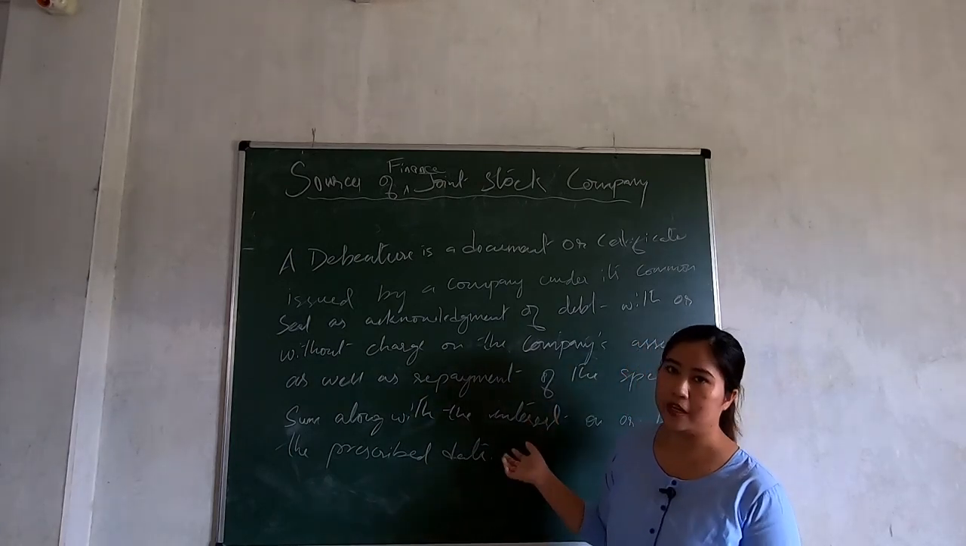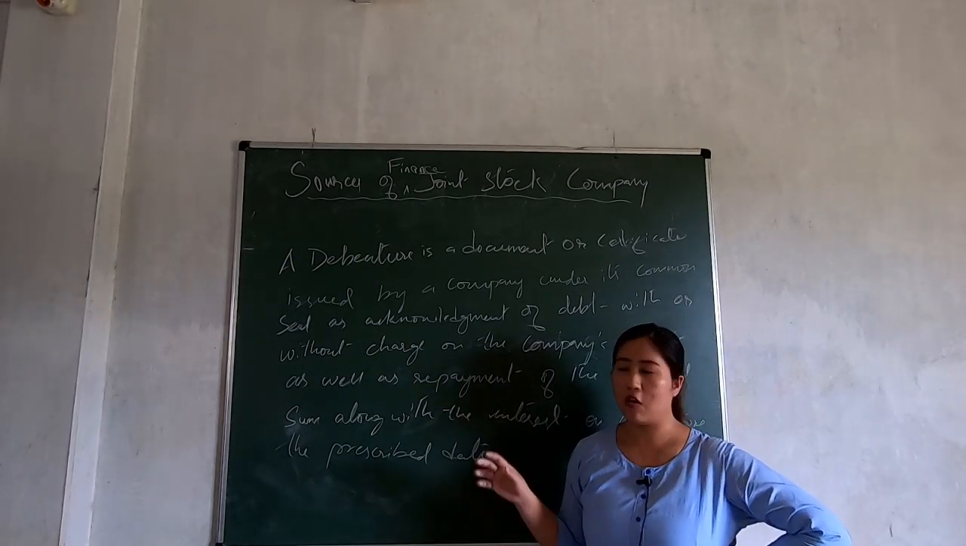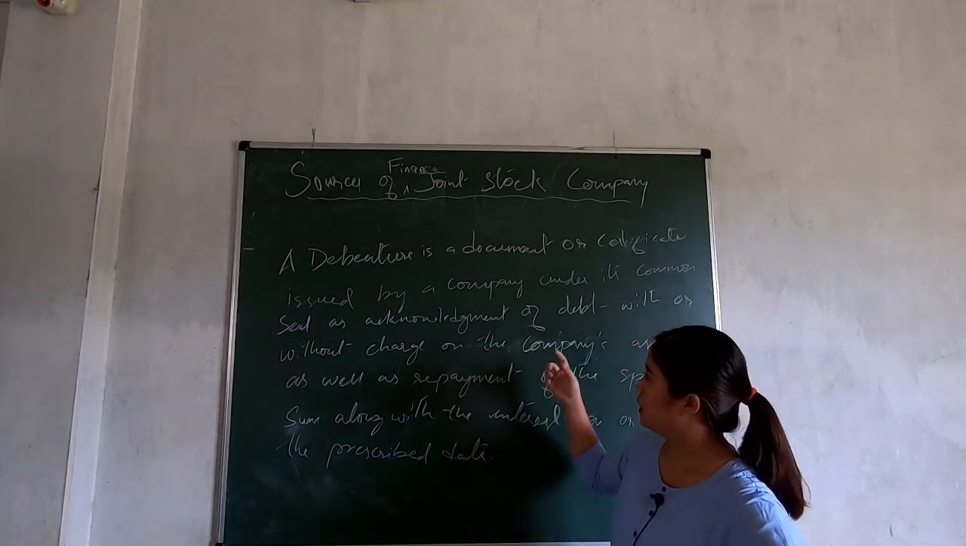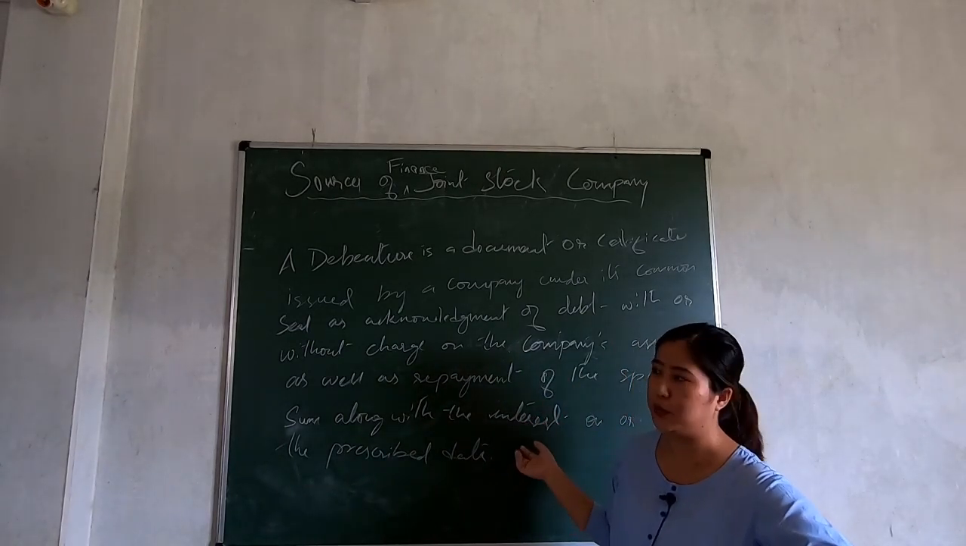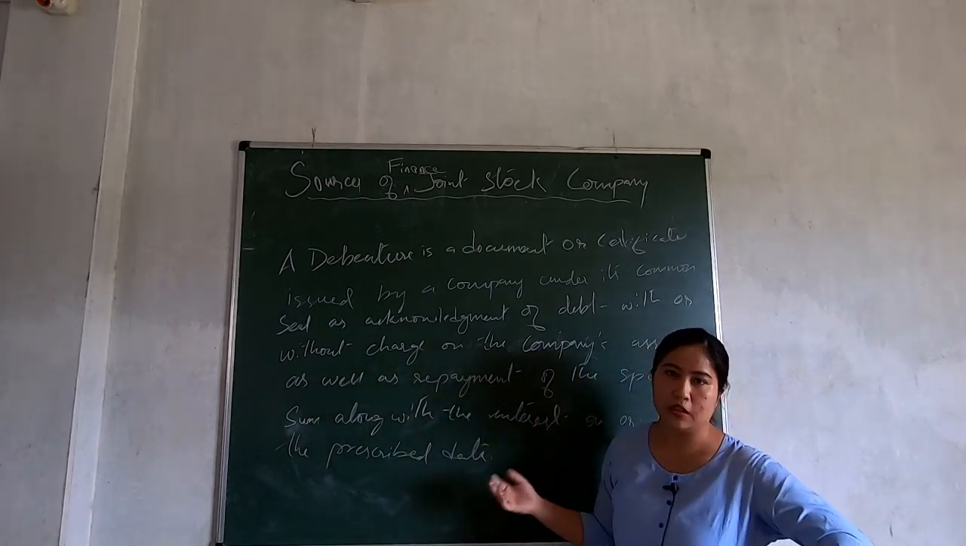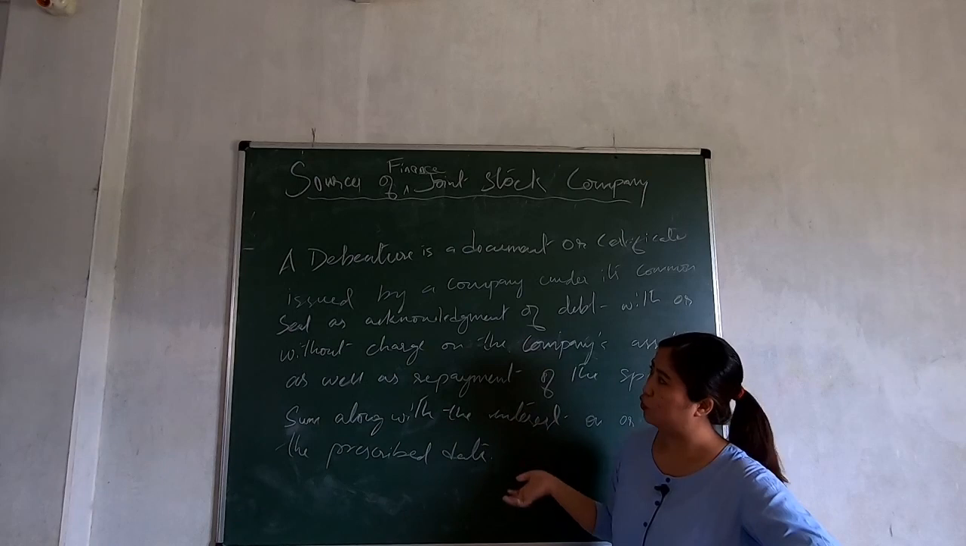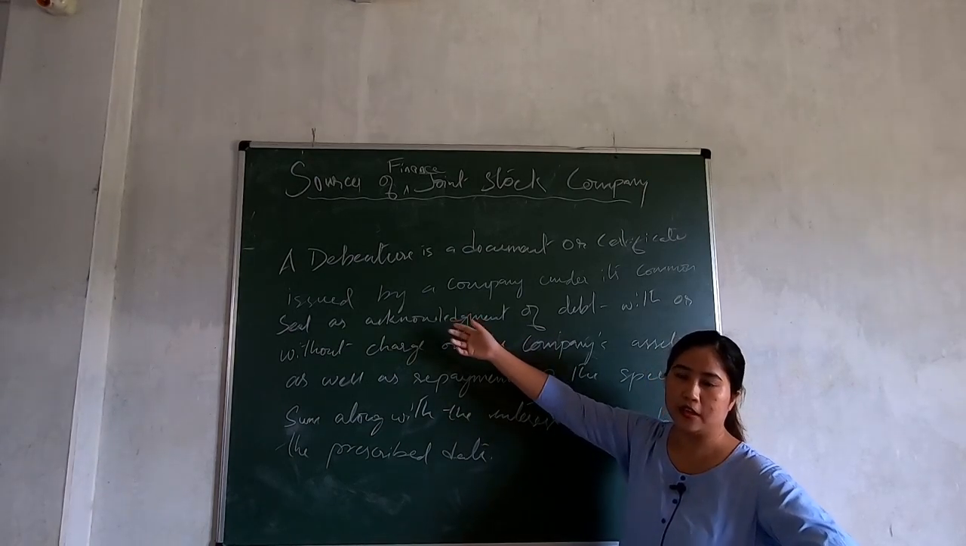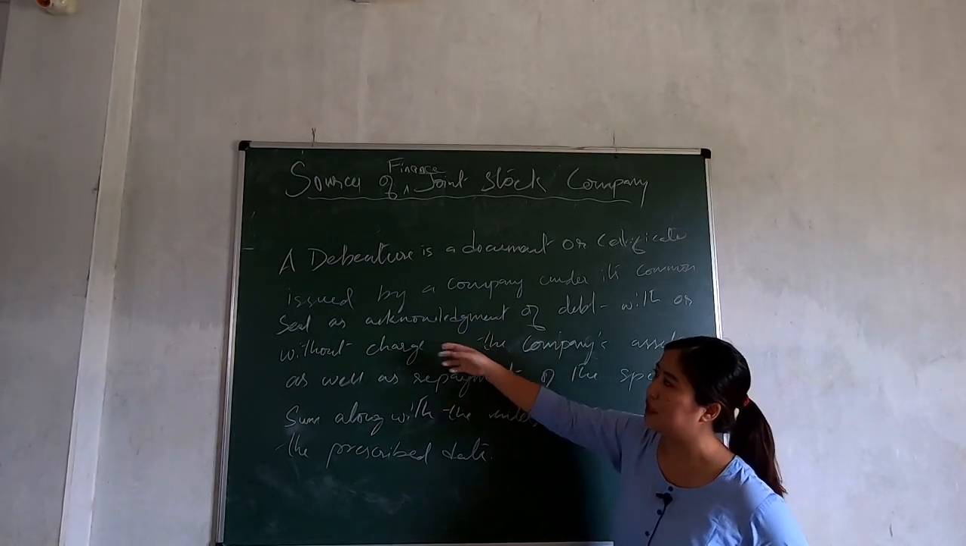But in case of share, they are the owners. It is the capital. But this, the debenture, is the loan capital. So the debenture holder, whoever is holding this type of document, a debenture document, they are the creditors of the company because the debenture is the borrowed fund.